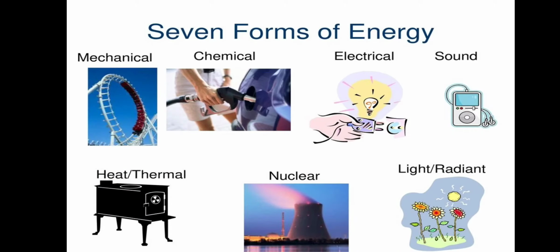Next, there are 7 forms of energy: mechanical, in which kinetic and potential are both included, then chemical energy, electrical energy, sound energy, heat and thermal energy, which are the same thing, nuclear energy, which is due to nuclear power plants, and light and radiant energy.